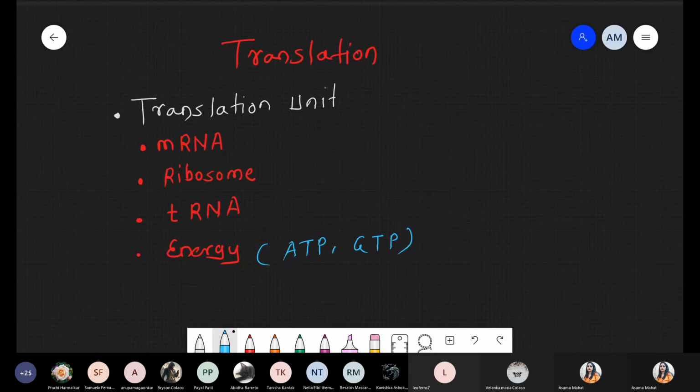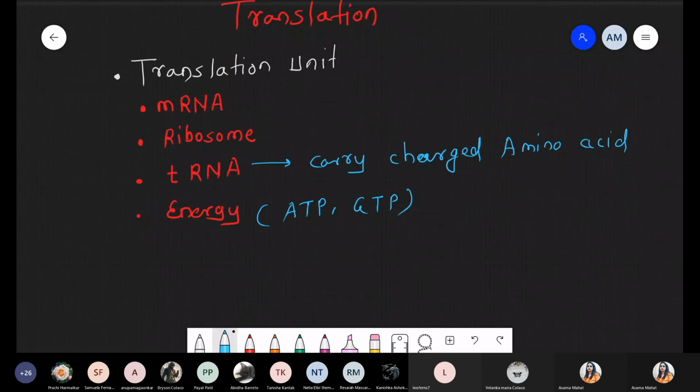Okay, so messenger RNA, ribosome, and tRNA, nothing but transfer RNA, which is involved to carry the charged amino acid. I hope you know, we have seen the detailed structures of tRNA, the clover leaf model as well as the inverted L shape. So tRNA carries the amino acid. But along with that, we are talking about one important region, that is UTR. So again, there is a presence of this UTR, which stands for untranslated.